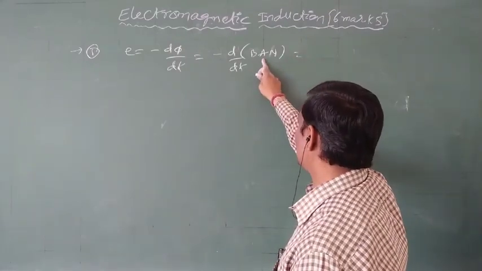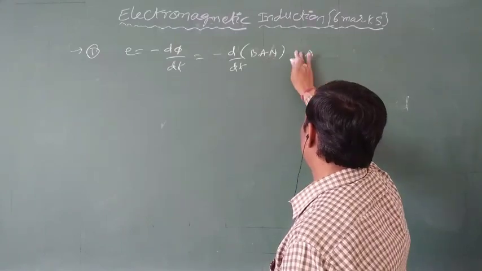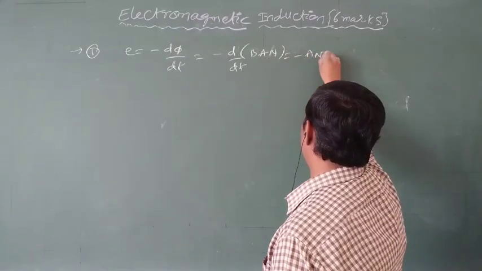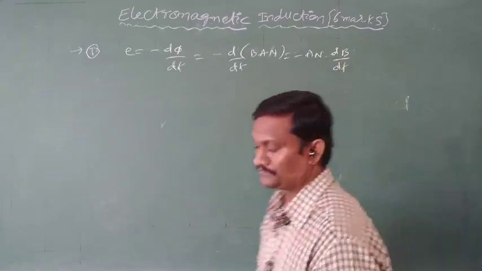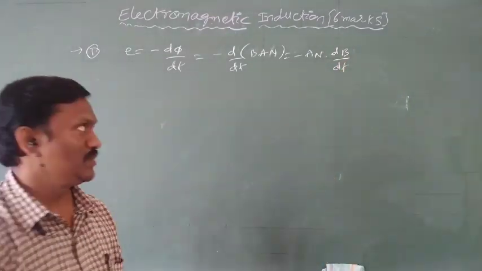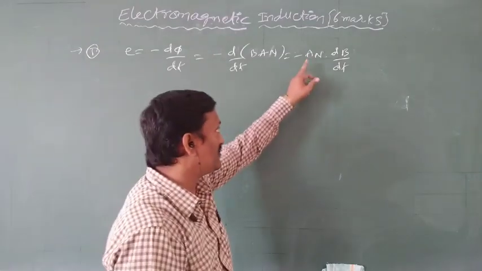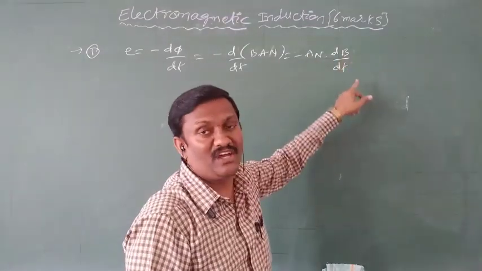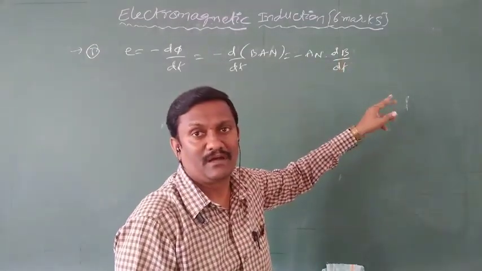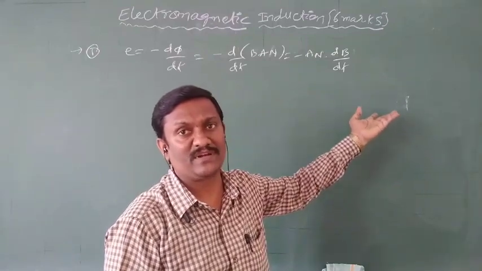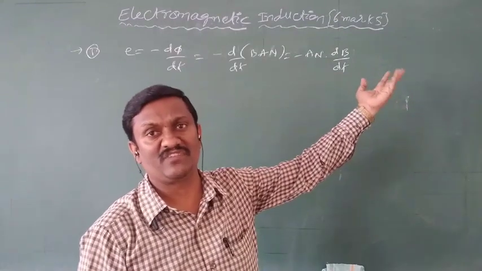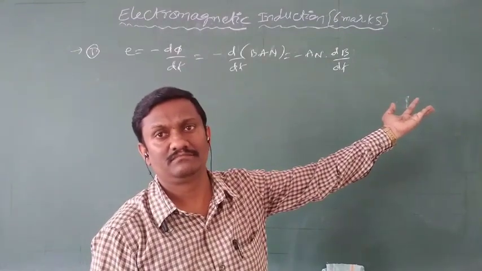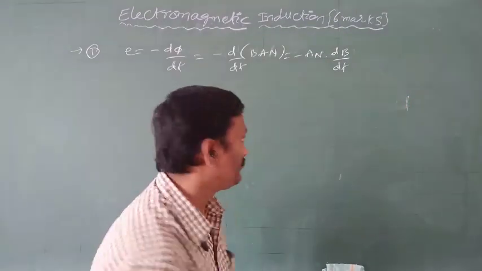For example, if A is constant and N is constant, then E is equal to minus NA dB/dt. So this is the expression for induced EMF in terms of the area of the coil, number of turns, and change of magnetic field. The change of magnetic flux depends on the change of magnetic field. If the magnetic field changes, the flux changes. So it is one formula.